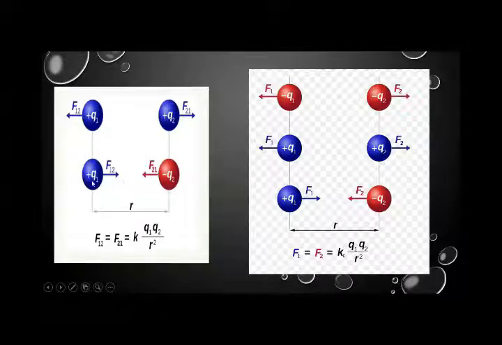And now if we bring two different charges, meaning one positive charge and one negative charge, what will happen? Again, F12 represents the electrostatic force on the charge q1 by the charge q2, and similarly here we have the electrostatic force on the charge q2 by the charge q1. So again we have electrostatic forces in the form of pairs.